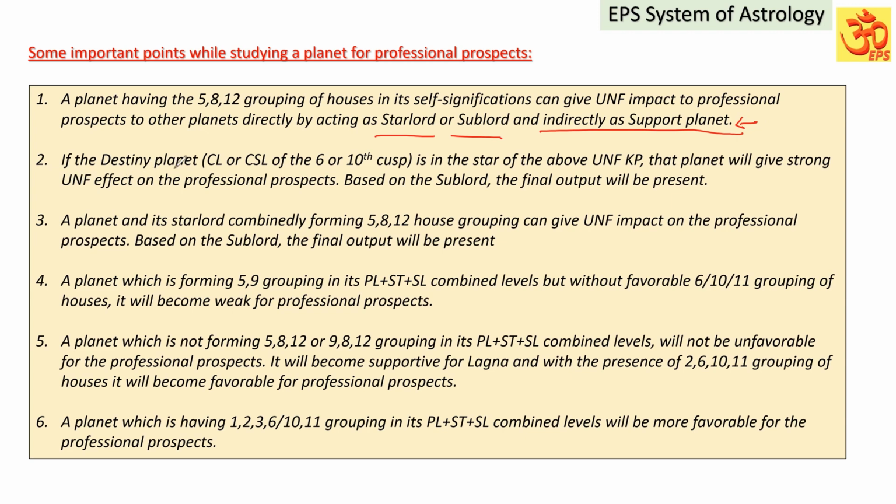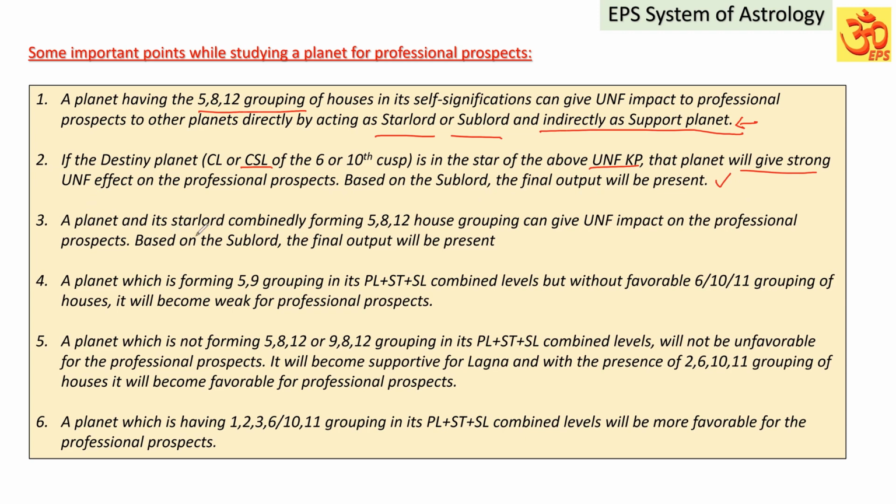Second point, if the destiny planet, the cuspal lord or, importantly, the cuspal sublord of the 10th house, importantly the 10th cusp, is in the star of the above unfavorable key planets, I was telling, 5, 8, 12 grouping of houses. If the destiny planet is in the star of these unfavorable key planets, that planet will give a strong unfavorable effect on the professional prospects. Based on the sublord, the final output will be present. That we have to keep in mind, right?